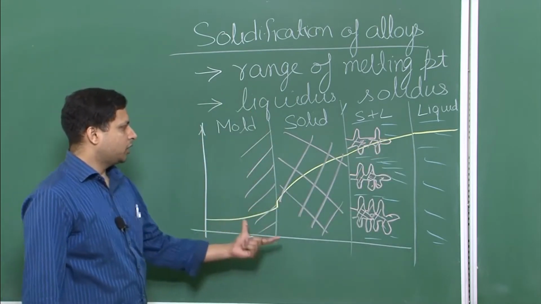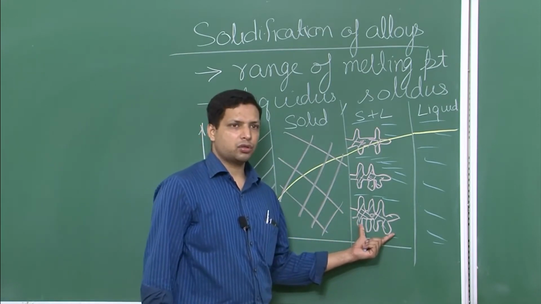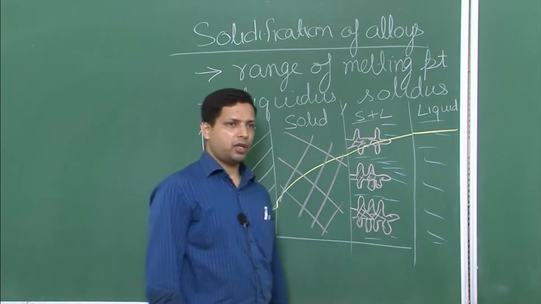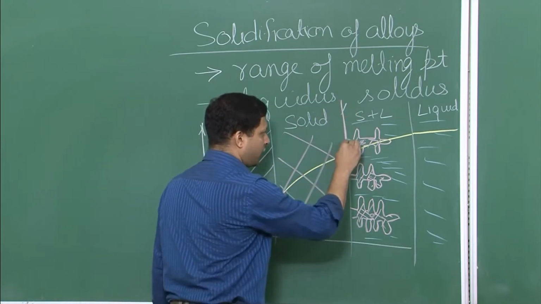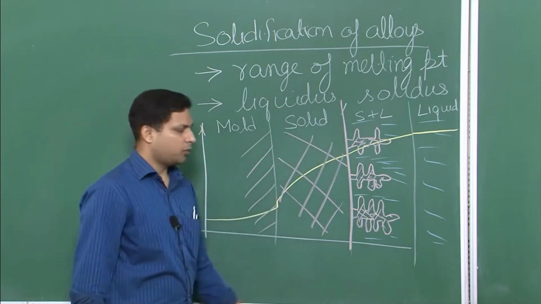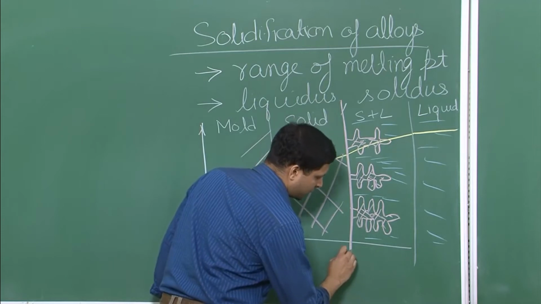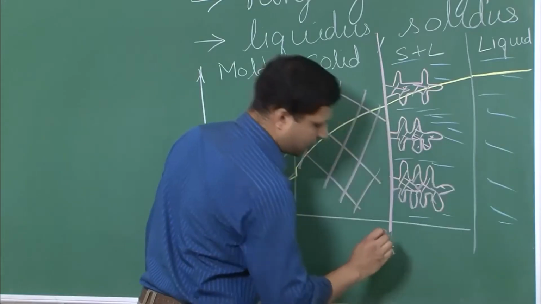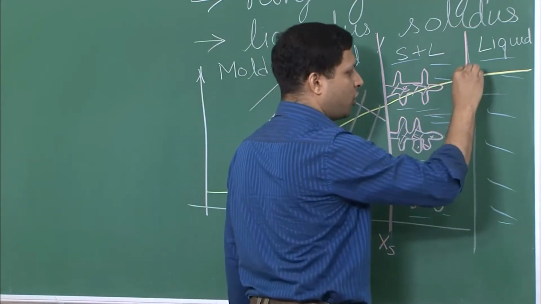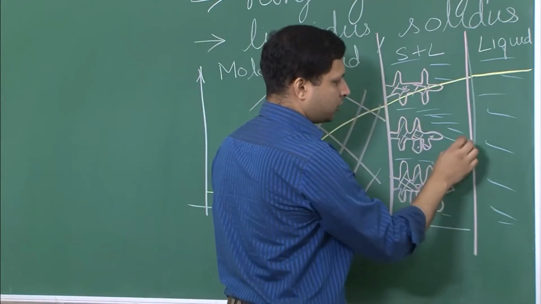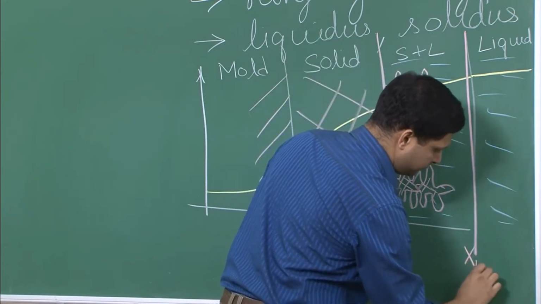So here is the mold, here is the region where there is only solid, here is the region where you have both solid and liquid, and here is a region where you have liquid. So now you can clearly see that there is an interface up to which only solid exists. That is your solidus line and we can call it XS. This is a line beyond which you have only liquid. So this will become your liquidus line and let's call it XL.